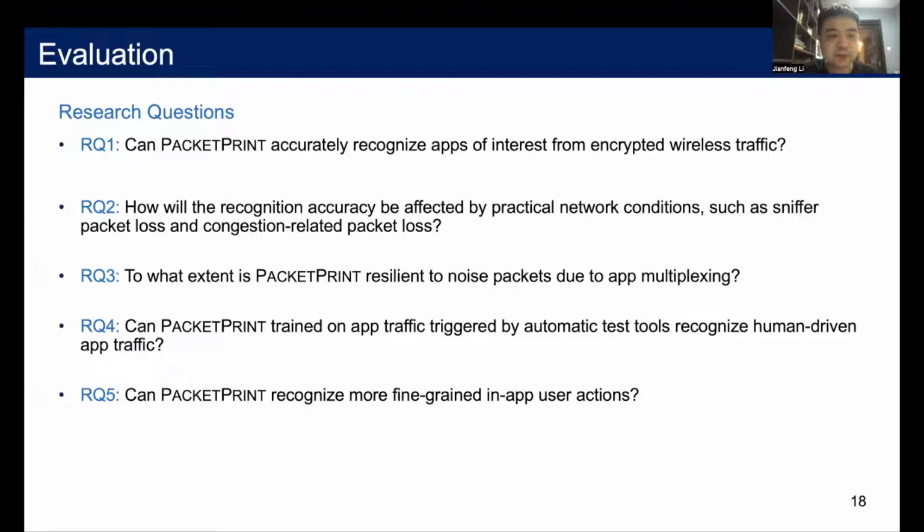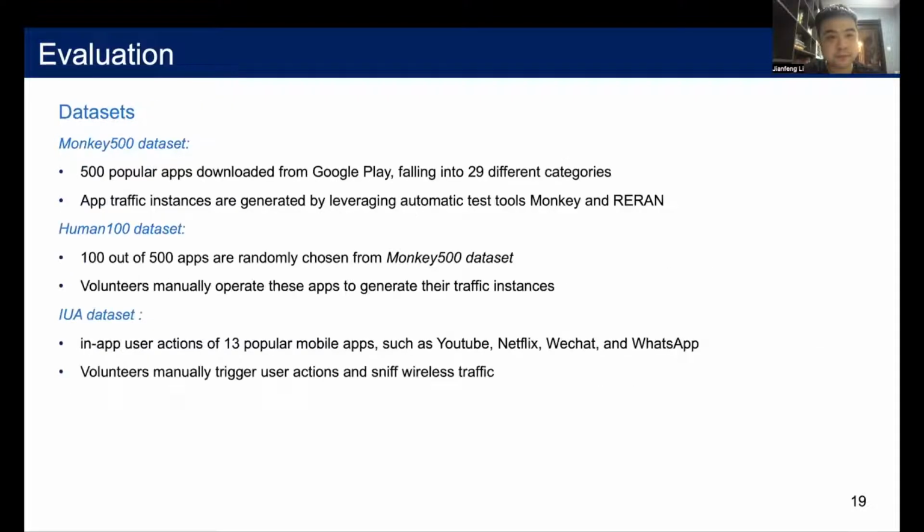We evaluate PacketPrint and try to answer 5 research questions. To this end, we construct 3 datasets. The first dataset consists of 500 popular apps from Google Play. Their traffic instances are generated by automatic test tools.